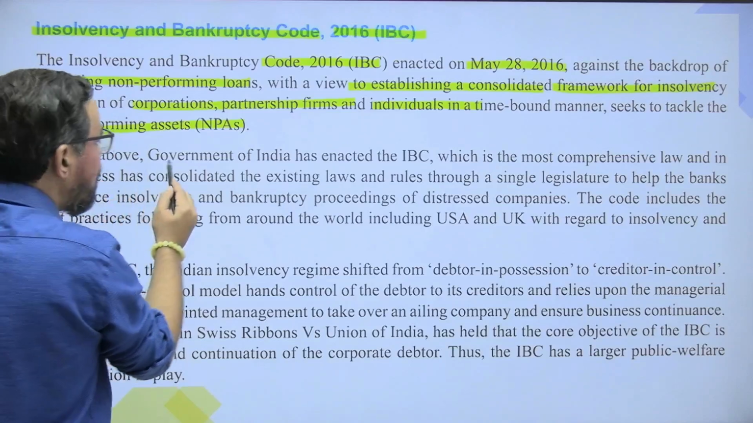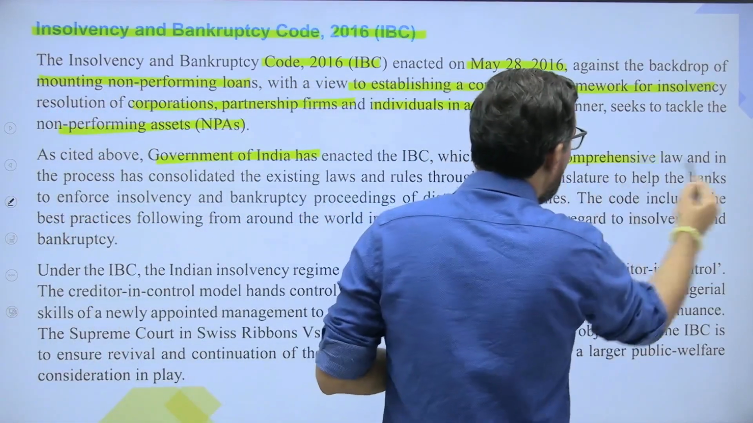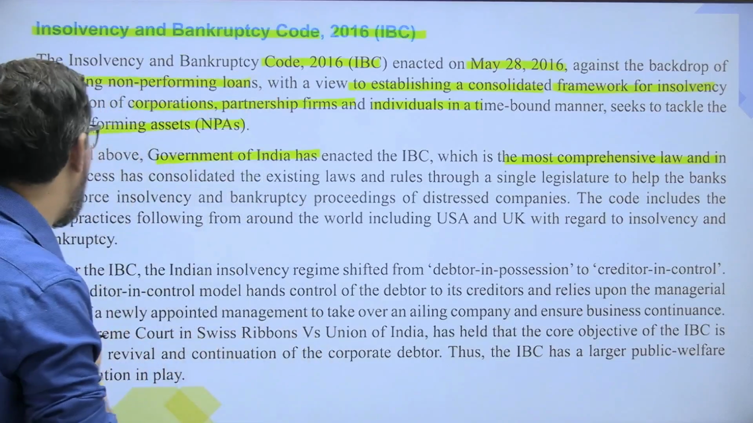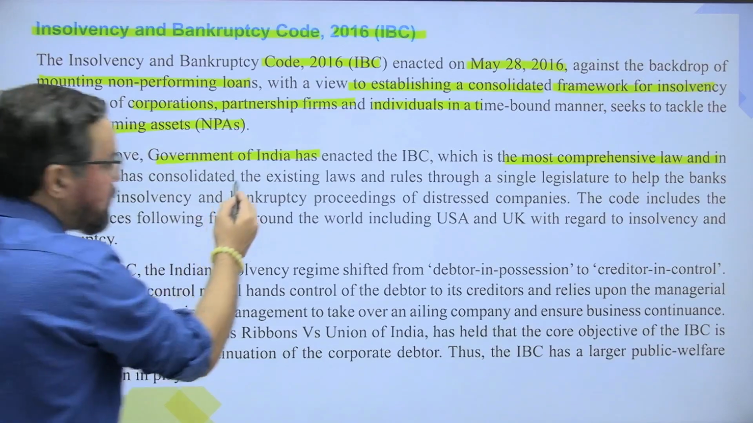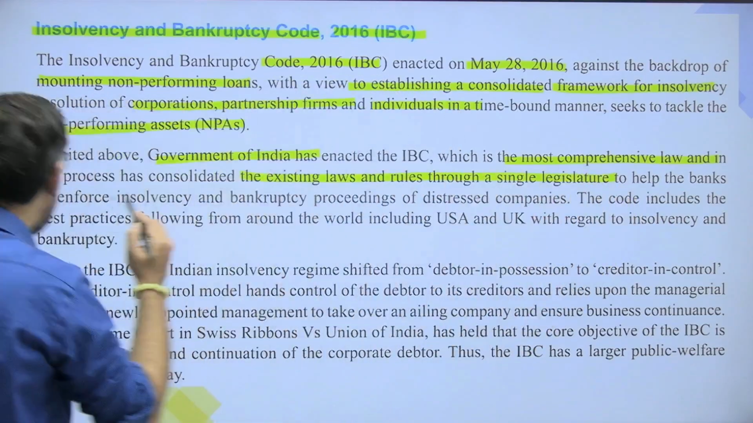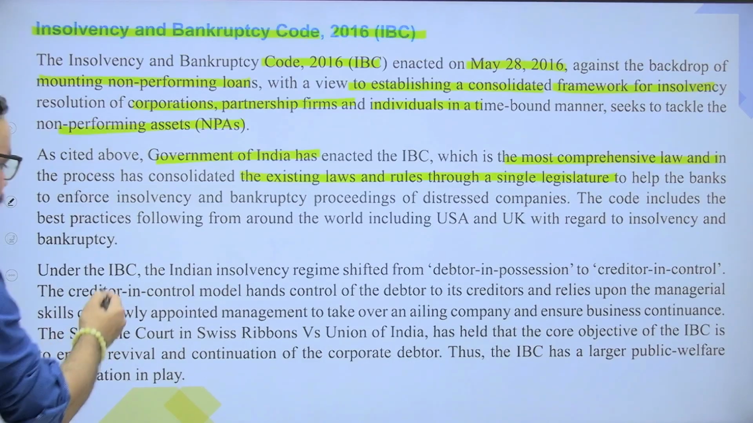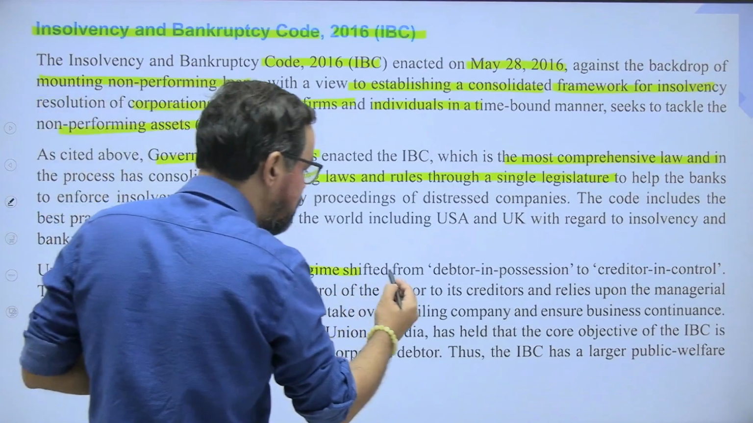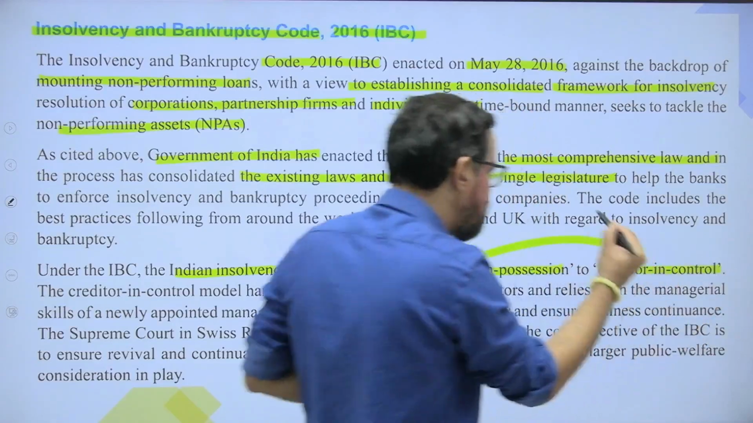As cited above, the Government of India has enacted the IBC, which is the most comprehensive law, and in the process has consolidated the existing laws and rules through a single legislation to help banks enforce insolvency and bankruptcy proceedings. Under the IBC, the Indian insolvency regime shifted from debtor in possession to creditor in possession. So this was the bigger change.